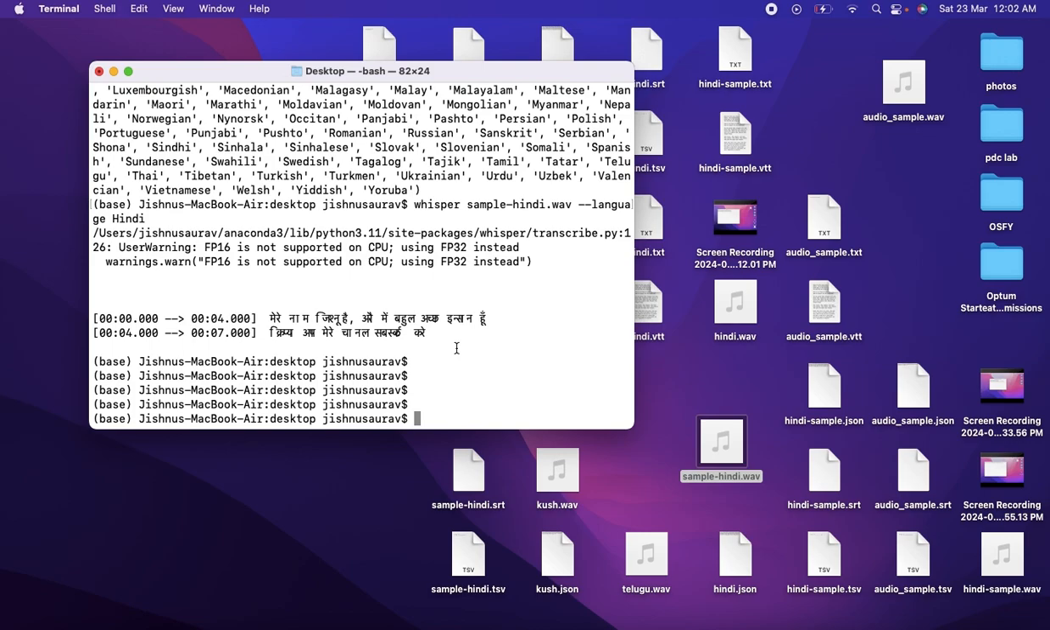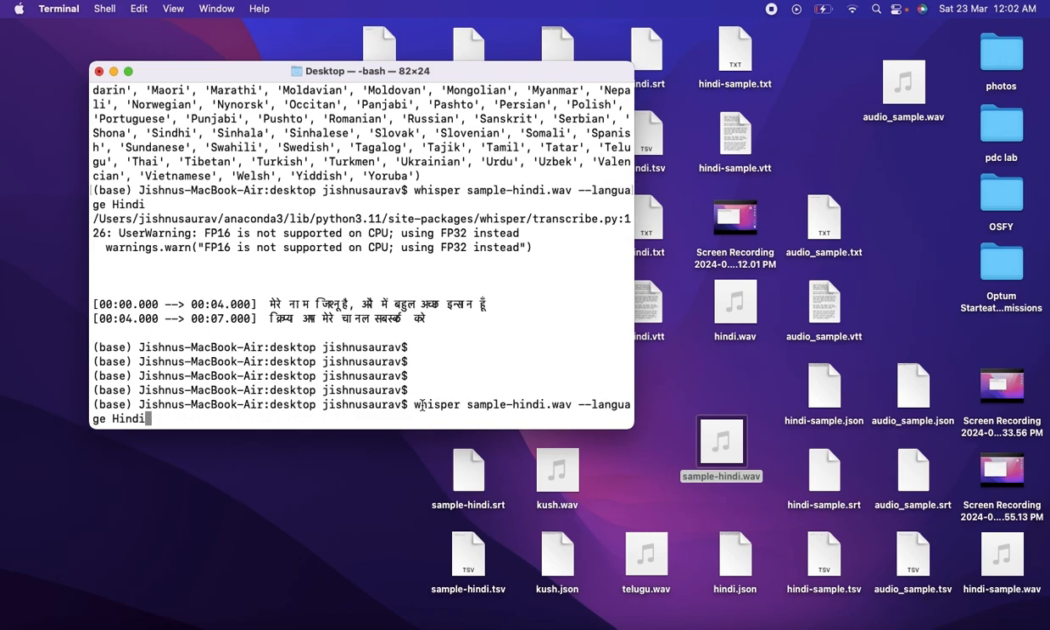So now many of you might not know Hindi, right? So let's see how we can get this same audio file, how can we get its English translation?